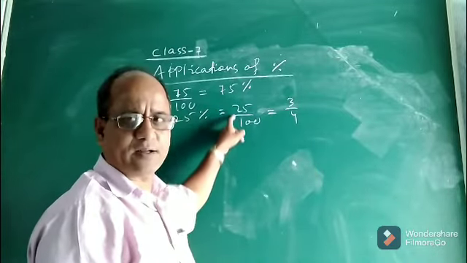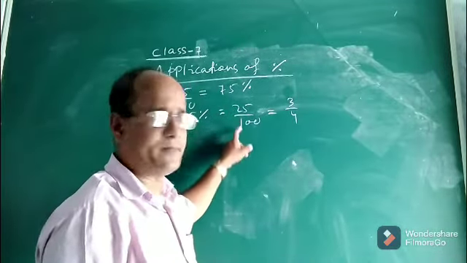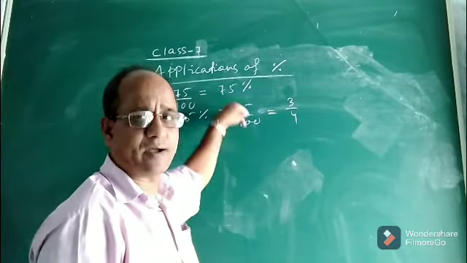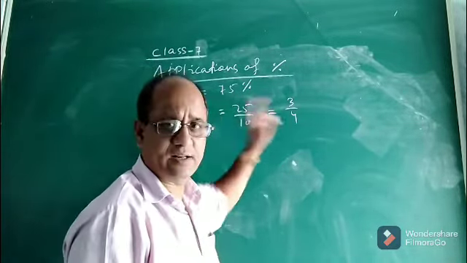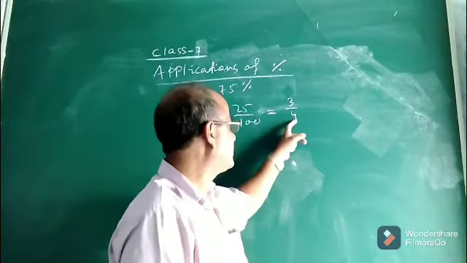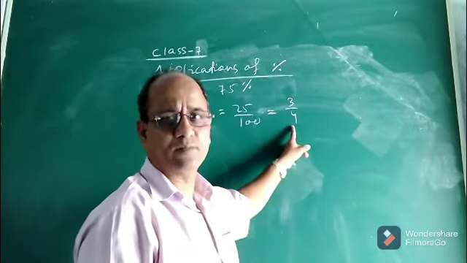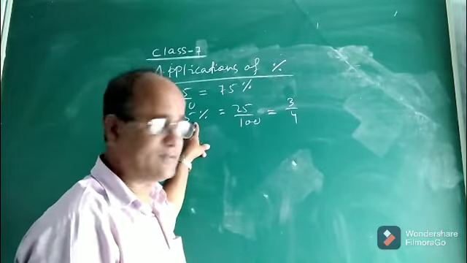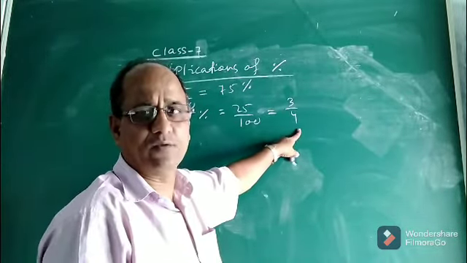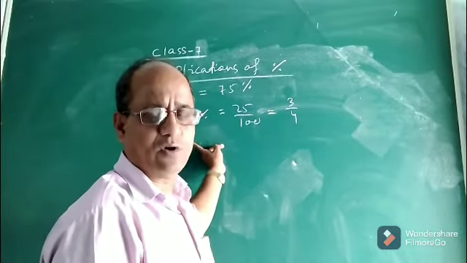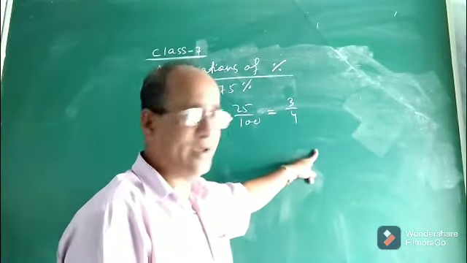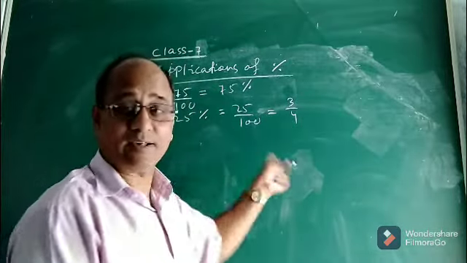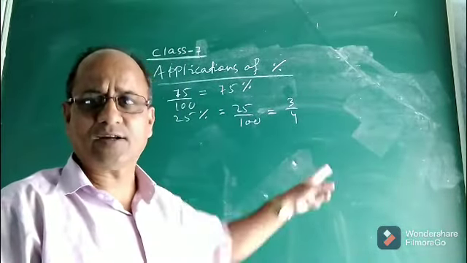Because the HCF of 25 and 100 is 25, and you have to divide the numerator and denominator by their HCF. So 1 by 4 is the fraction in lowest terms. Here 25% was given in percentage, and we converted it into a fraction in lowest terms.